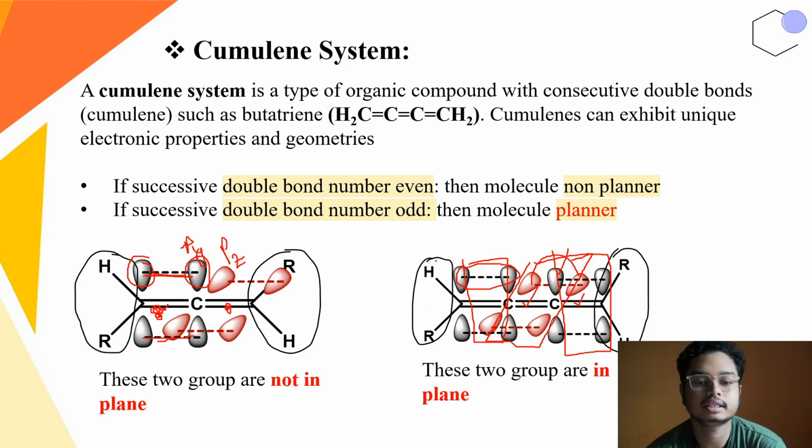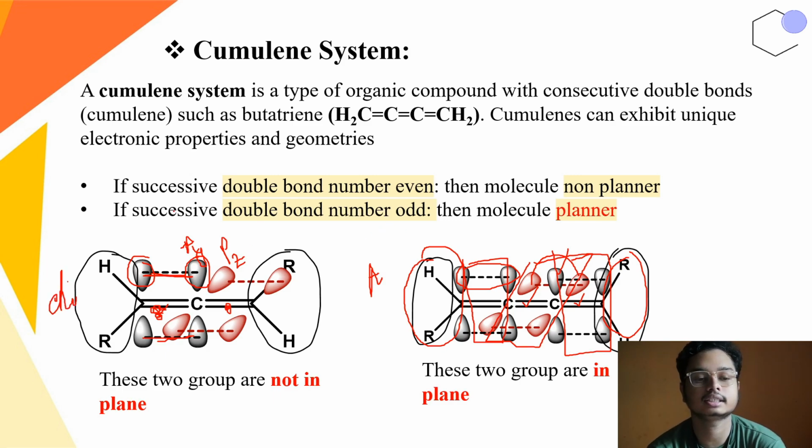So these two peripheral groups now become in the plane of paper, and since they are in the plane of paper, there is a plane of symmetry. So this particular molecule is achiral and the other molecule is chiral.